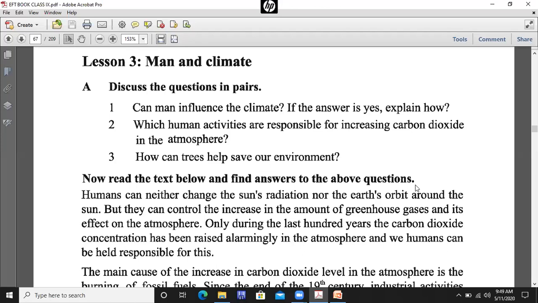So this is the lesson, Man and Climate. This text is about the greenhouse effect and its consequences. The greenhouse effect is the problem caused by increased quantities of gases such as carbon dioxide, methane, nitrous oxide, etc. in the air. These gases trap the heat from the sun and cause a gradual rise in the temperature of the Earth's atmosphere. In Practice A, you are seeing three questions, and after reading the text, you will be able to answer the questions. Now I'm reading the text.